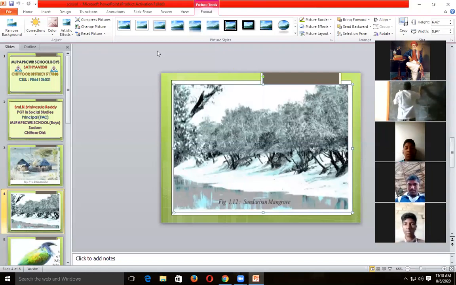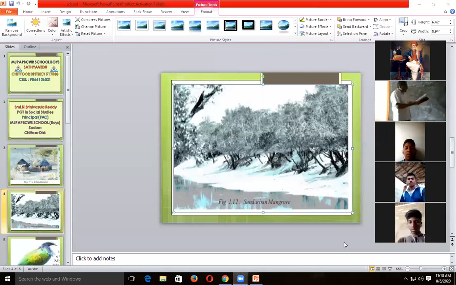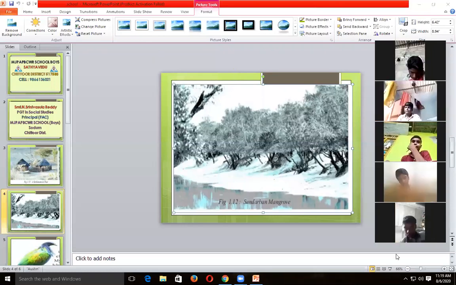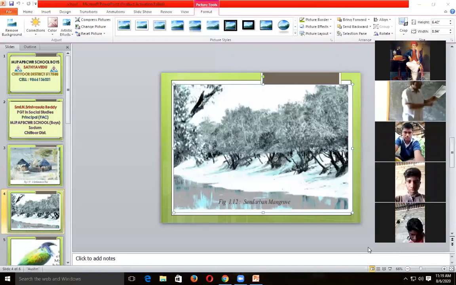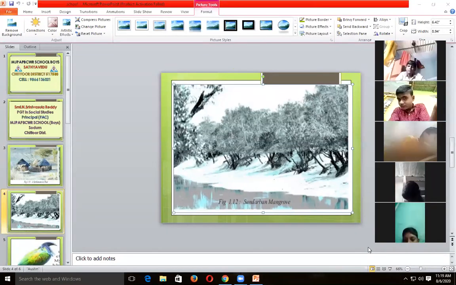Coastal plains. What has the textbook given? Sundarban mangroves. These are the forests located on the coastal line. Previously, for the major relief divisions we went to page number 5, where the desert and islands are given.